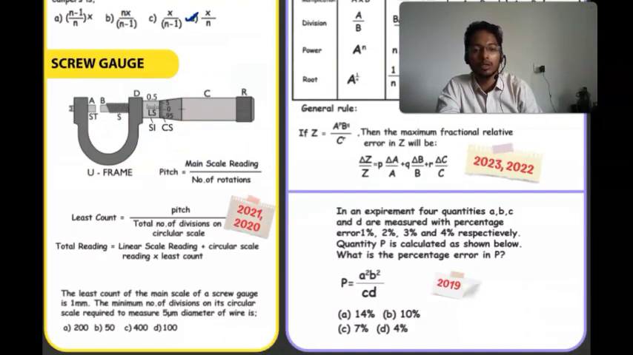Then screw gauge. You know that pitch is equal to main scale reading upon number of rotations. So least count will be pitch upon total number of divisions in the circular scale. This is the circular scale. Then total reading will be linear scale reading plus circular scale reading into least count. This one is the formula.